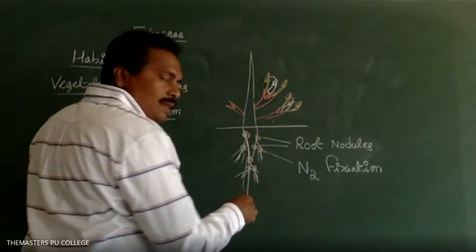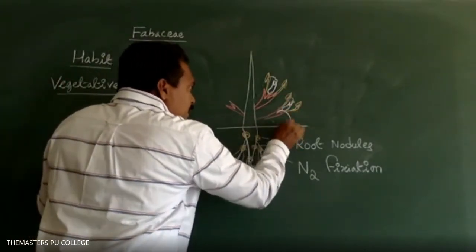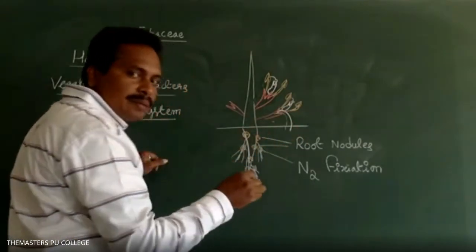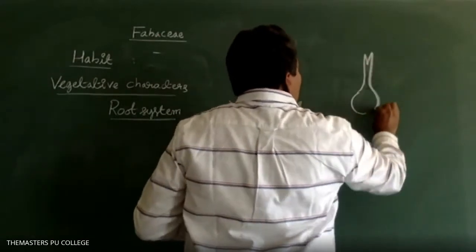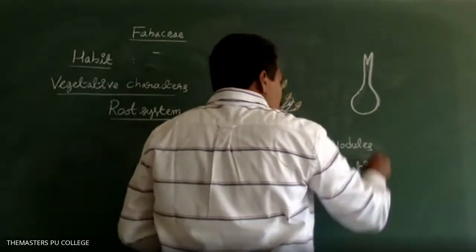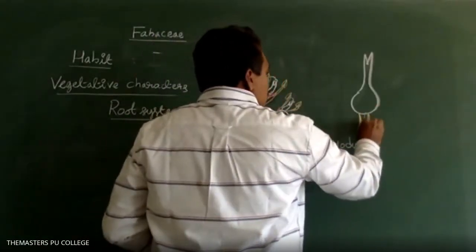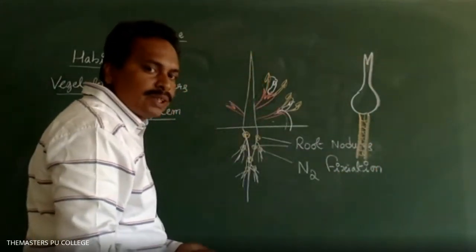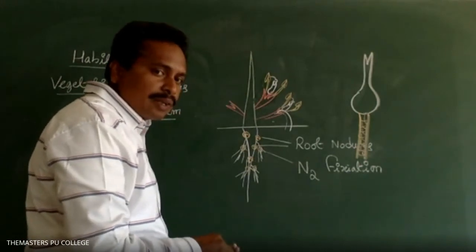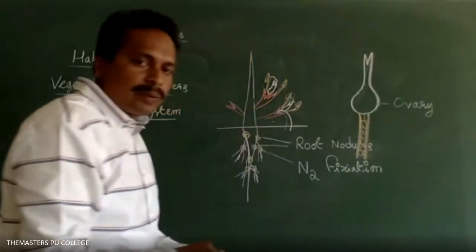After pollination, the gynophore, a long stalk in the gynoecium, grows. Which part of the flower forms the fruit after fertilization? Ovary. Yes, the ovary part is involved in formation of the fruit.